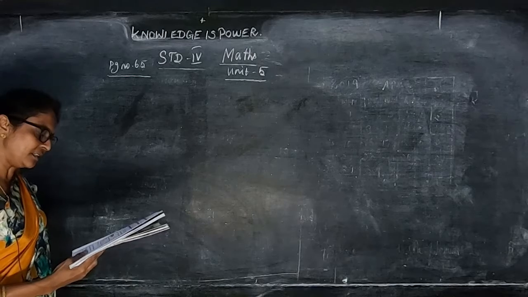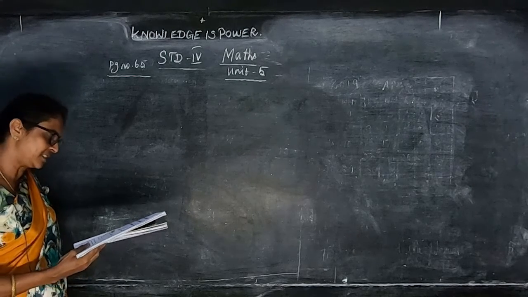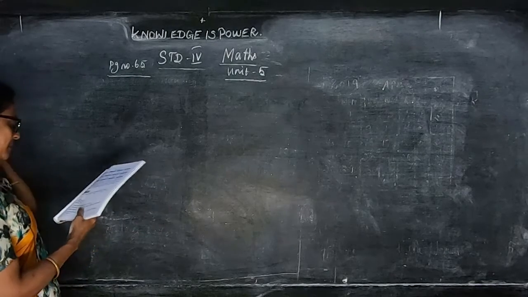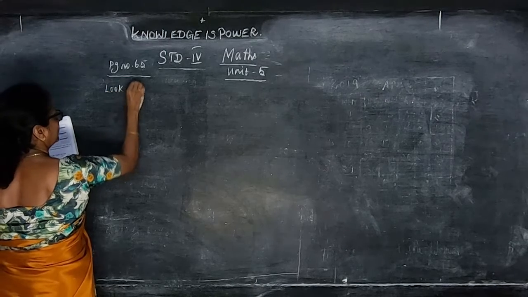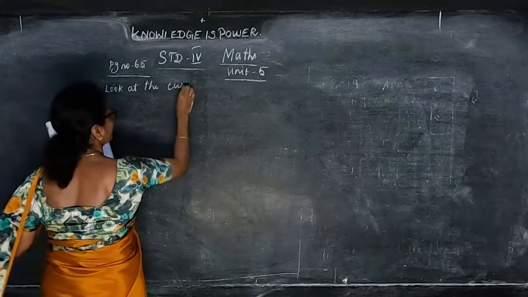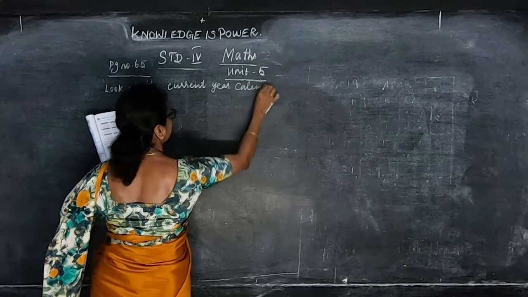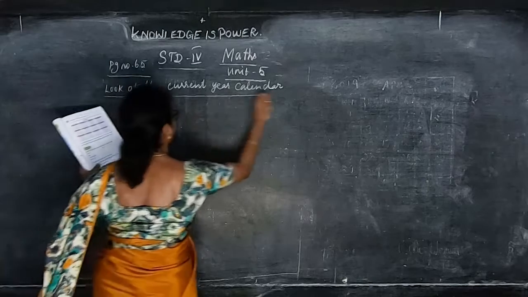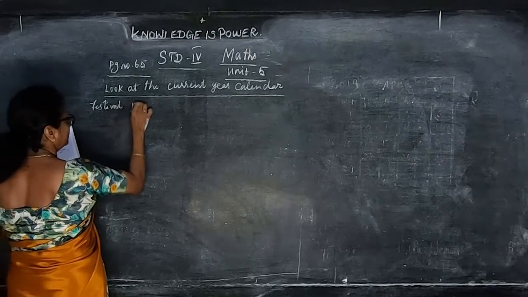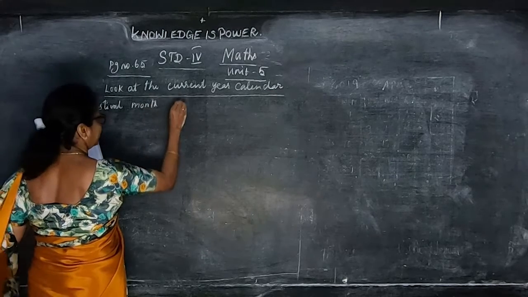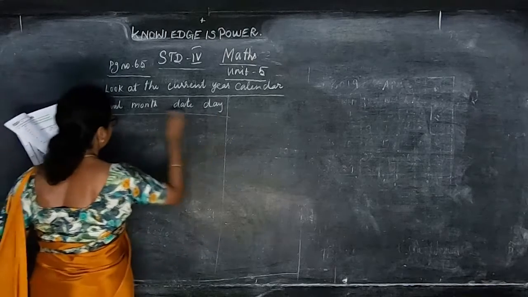Look at the current year calendar. So we'll look at this current year calendar and fill the table. Here they have given the festival, month, date and day. So they have given all this.